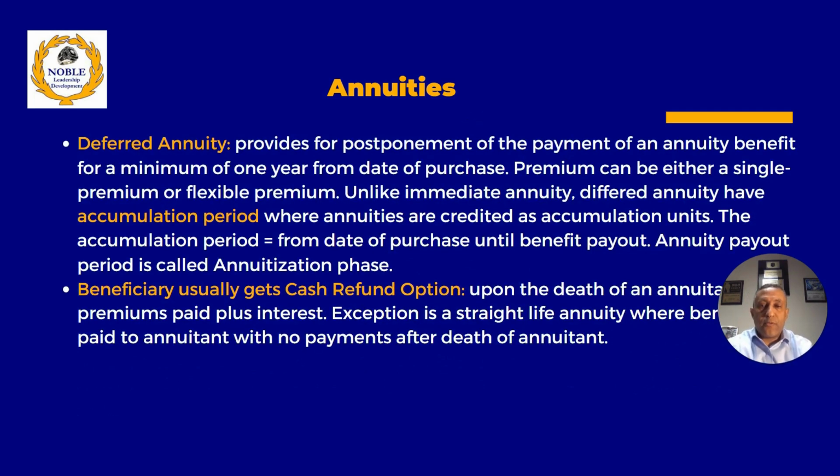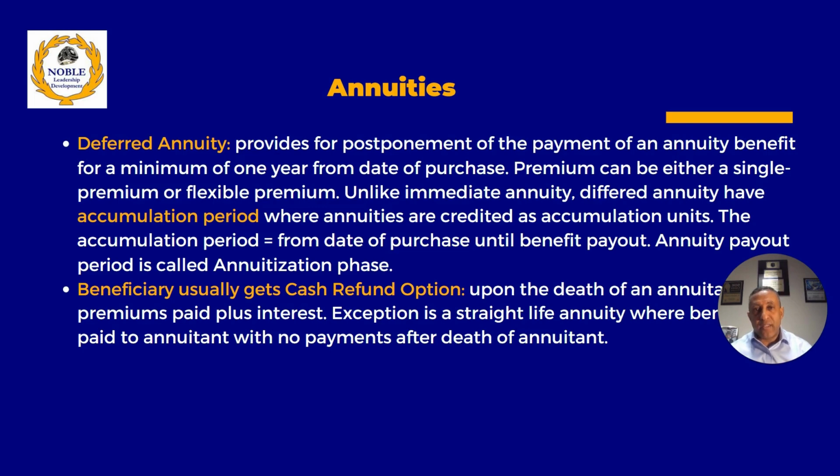A deferred annuity provides postponement of payment of an annuity benefit for a minimum of 1 year. If you wait a minimum of 1 year to take the retirement planning, that is called a deferred annuity. Premium can be either a single premium or flexible premium for a deferred annuity. We've seen that for an immediate annuity it's only a single premium. For a deferred, it can be periodic or it can be a single premium. Unlike immediate annuity, deferred annuity has an accumulation period. Accumulation period is only for deferred annuity.